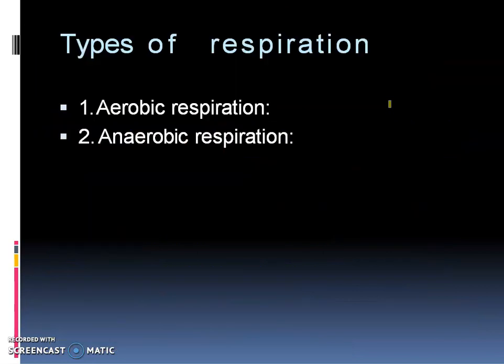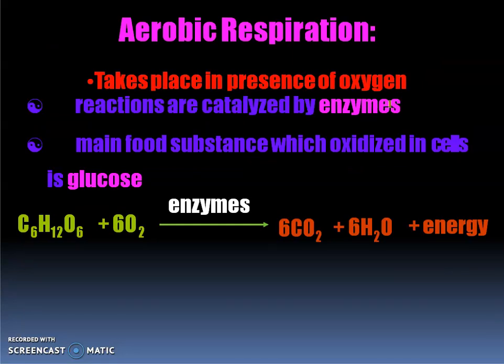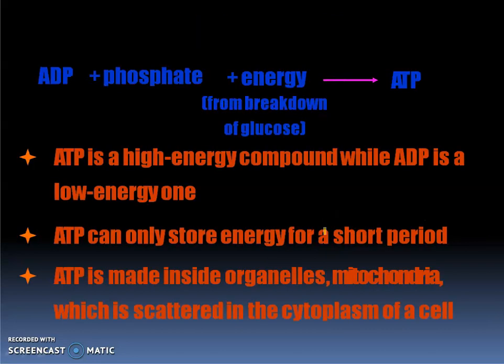So here you can see aerobic and anaerobic respiration, the types of respiration. Aerobic respiration is the one which takes place in the presence of oxygen. Here the oxygen will help in breaking down glucose into carbon dioxide, water and energy. When you write this equation, it should be in balanced form. C6H12O6 plus 6 molecules of oxygen will give 6 molecules of carbon dioxide, 6 molecules of water, and 38 ATP.